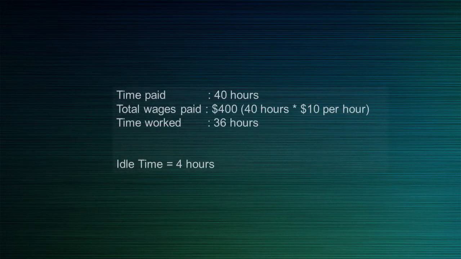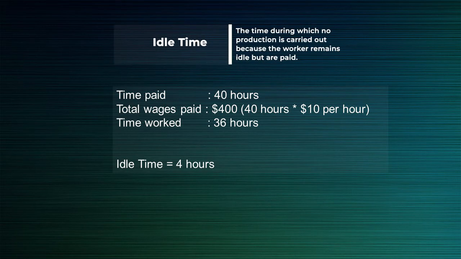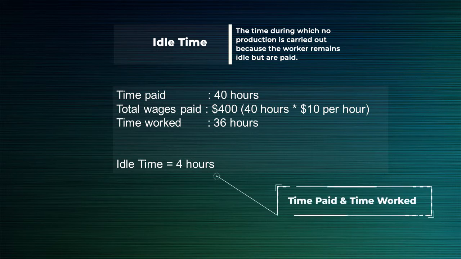Let us try to understand idle time with an example. Let us say there is an employee named John. Company has paid him $400 for a week at the rate of $10 per hour. Therefore, time for which John is paid is equal to 40 hours, whereas actual time worked is 36 hours. So there is an idle time of 4 hours, which is the difference between time paid and time worked.